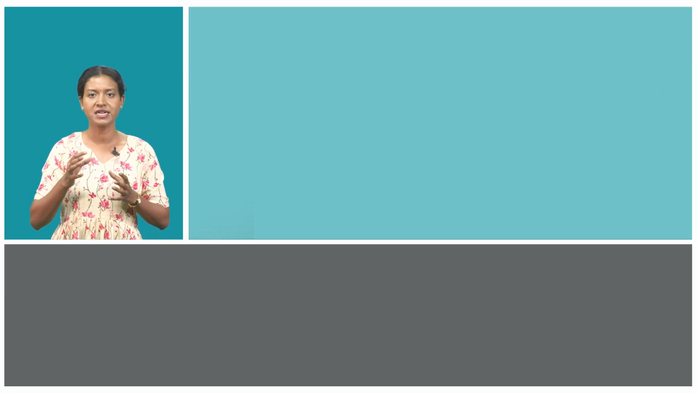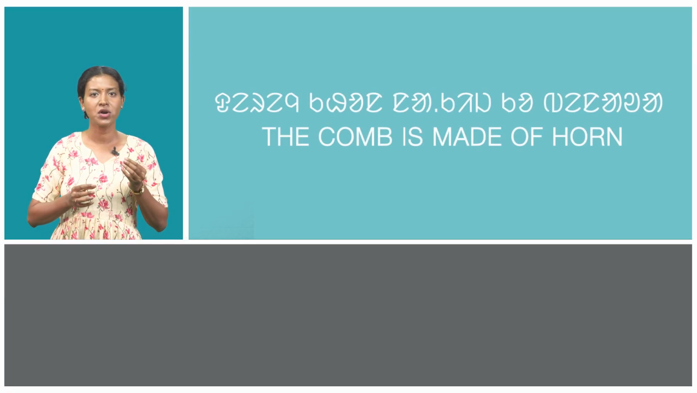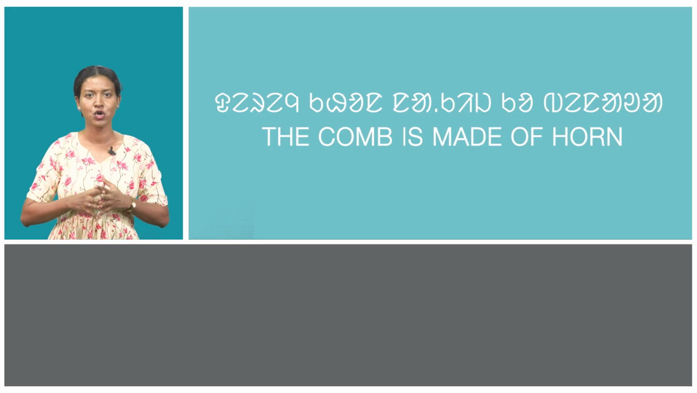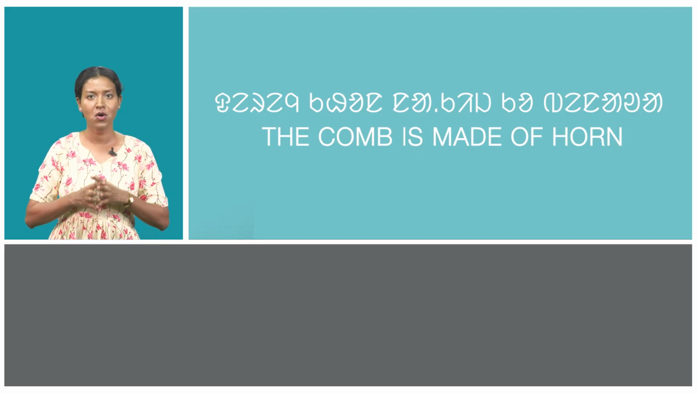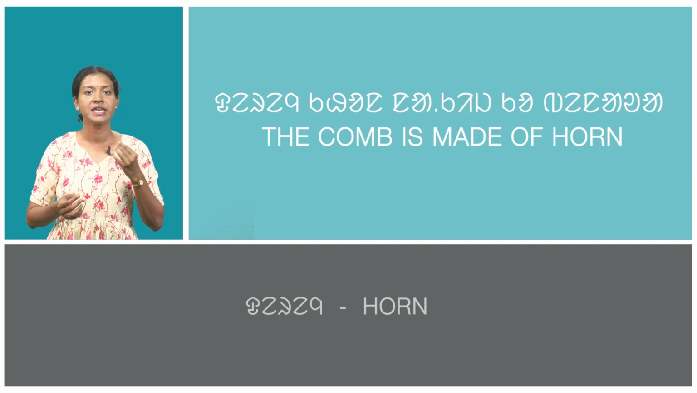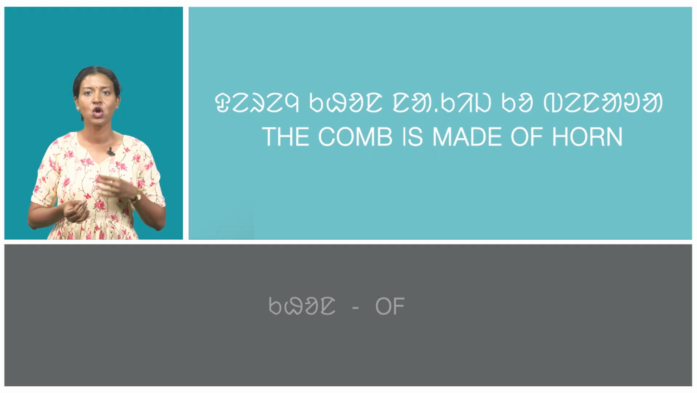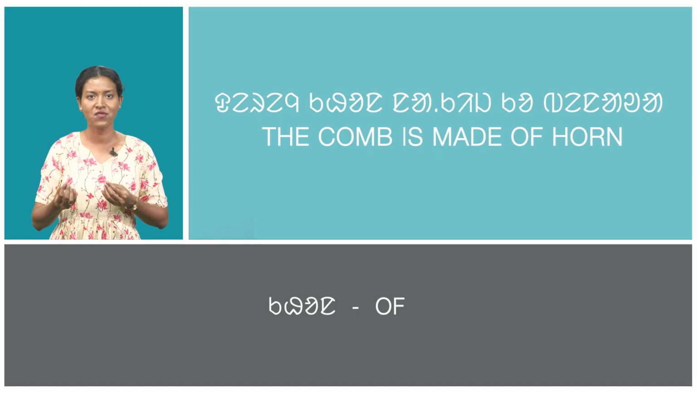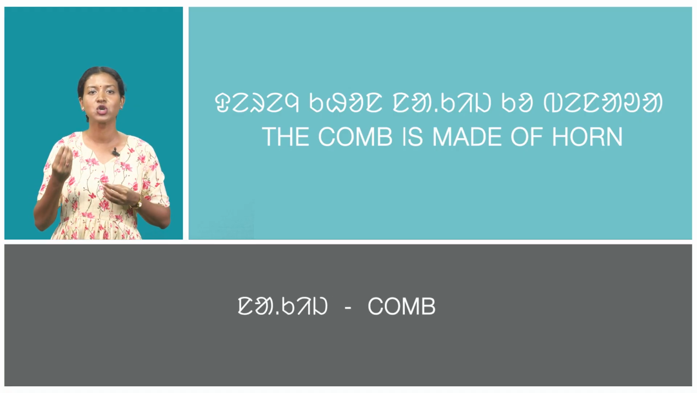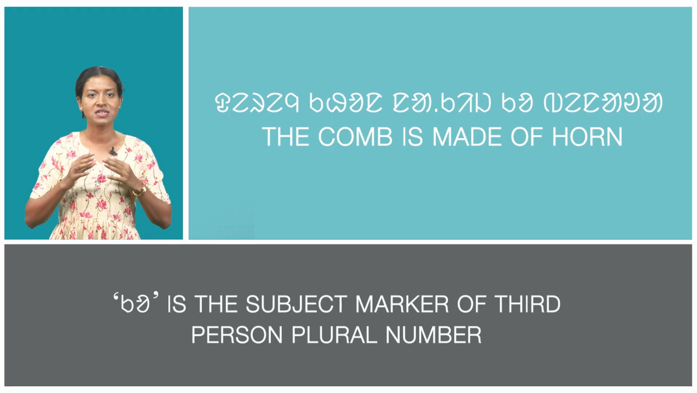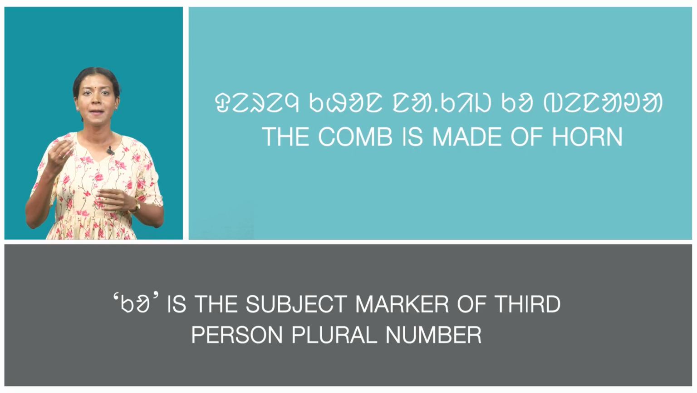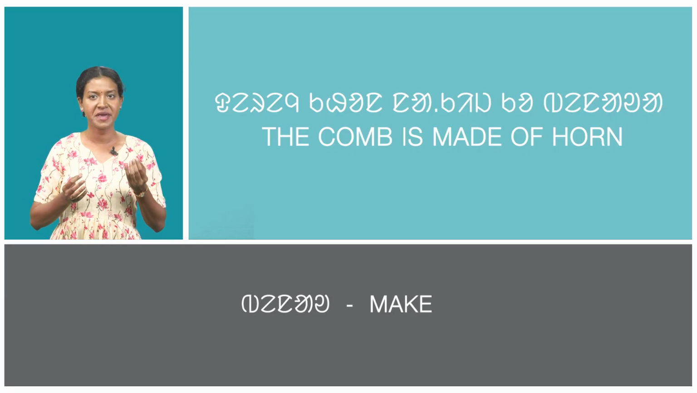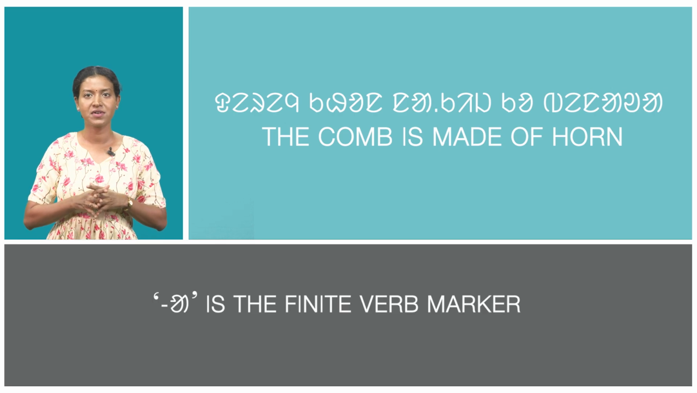In the second sentence, dereng khon naki ko benawa, which means the comb is made of horn. Here, dereng, which means horn, khon, which means of, naki, which means comb. Ko is the subject marker of third person plural number naki. Benao, which means make. A is the finite verb marker.